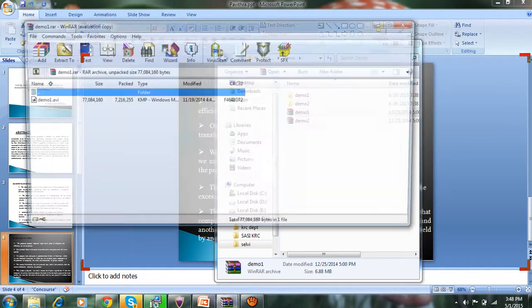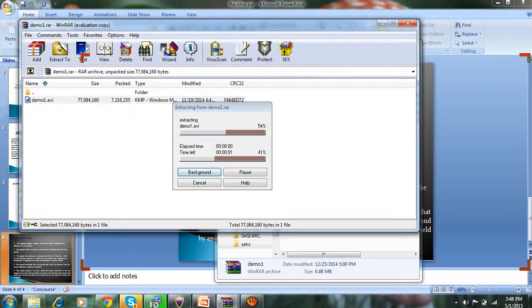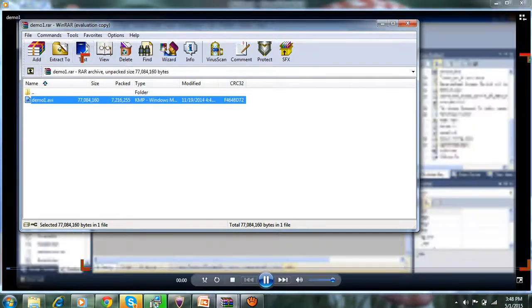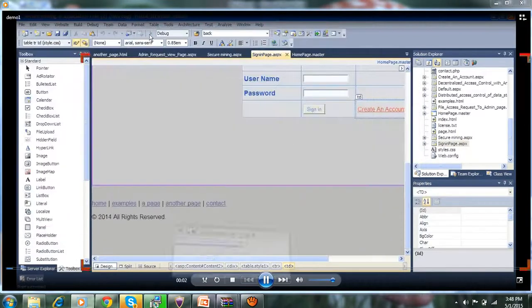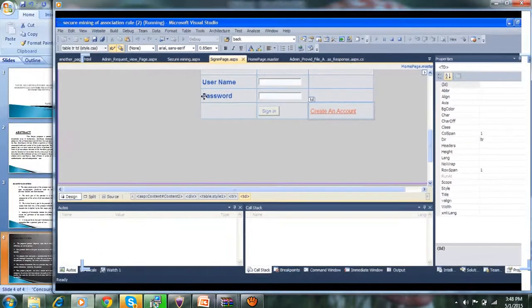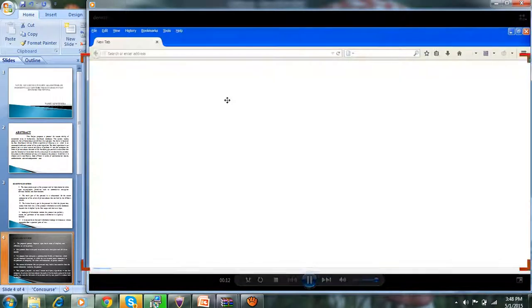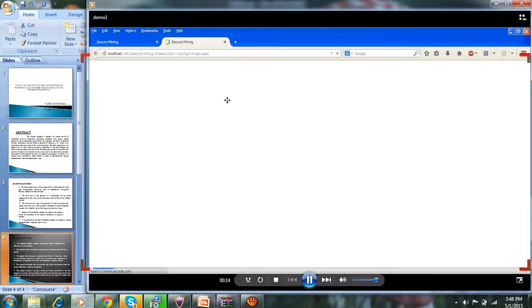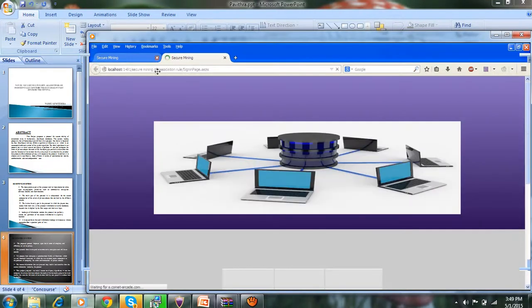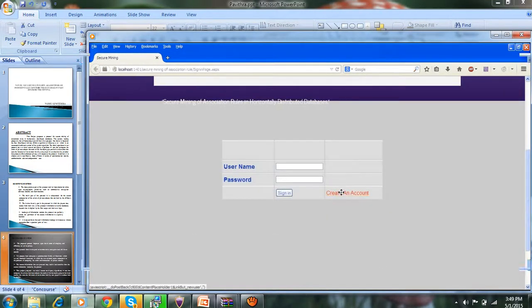This is my demo. First, user ID, username and password. If you don't have a username and password, then you have to create a username and password. Then secure mining. This is the secure mining of association rules.